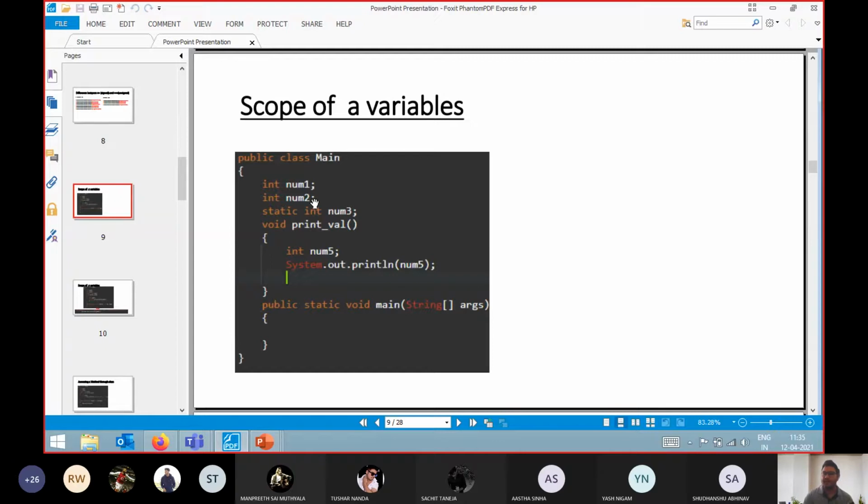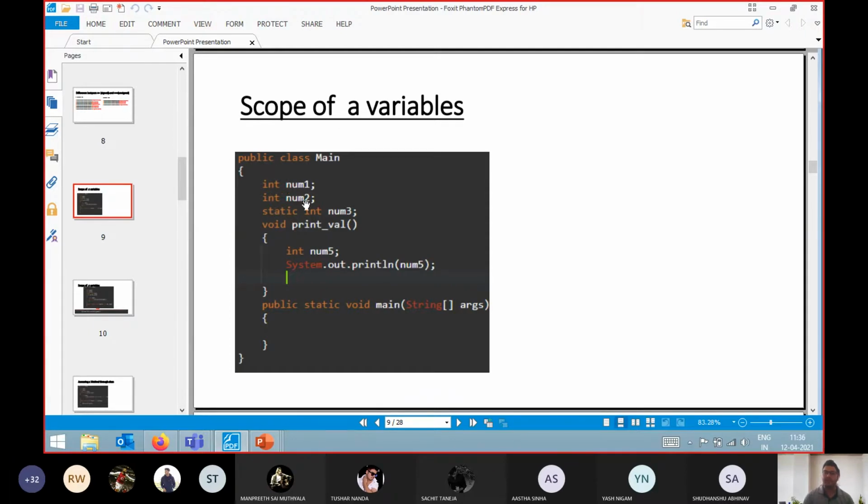How can I say that this is an instance variable? Because I have declared these variables outside your public static void main method, so we are not declaring these variables inside any block. They are just inside this class. That is why we call these variables instance variables. Then we call a variable a static variable when we use the keyword static.